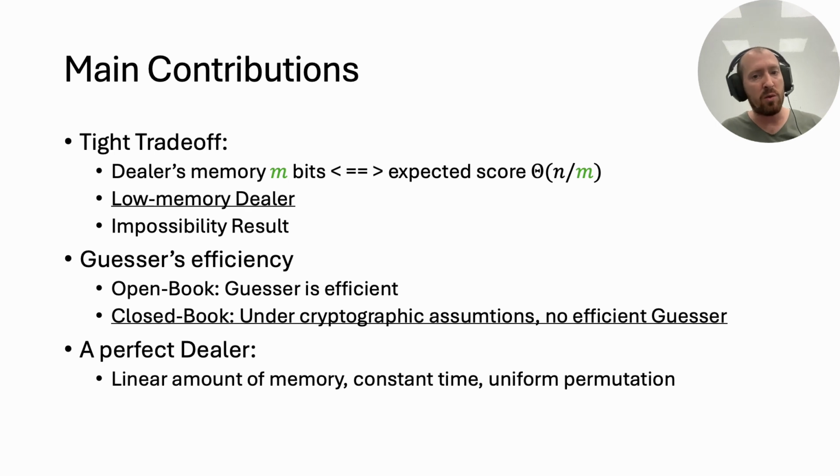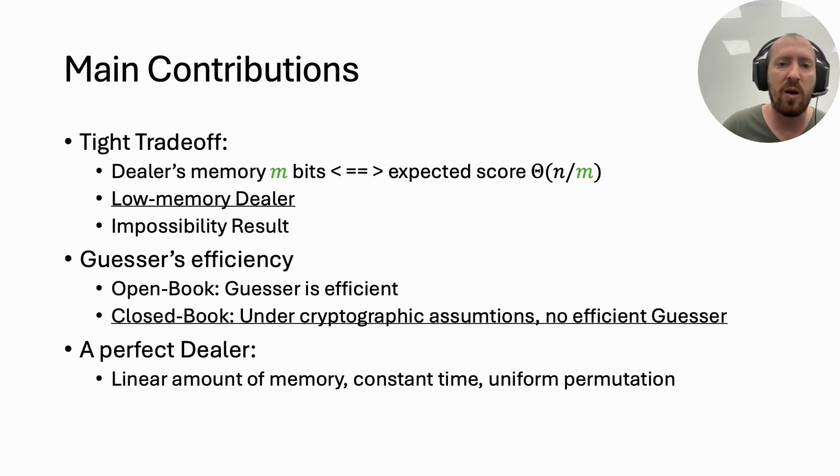This is accompanied by a lower bound that shows that for any dealer with m bits of memory, there is a guesser that scores at least n over m points. This guesser is not necessarily efficient. When we ask that the guesser will run in a reasonable time, we notice a separation between the open book case and the closed book case. In the open book case, the guesser can run efficiently, similarly to the dealer. However, in the closed book case, the dealer may use cryptographic building blocks, so the best that an efficient guesser can do is to guess from what they know and score ln n plus a negligible amount.